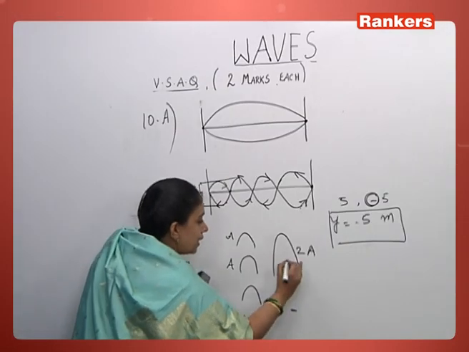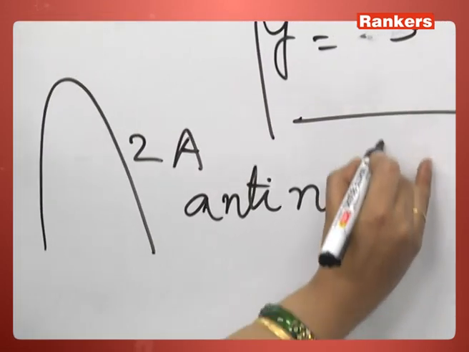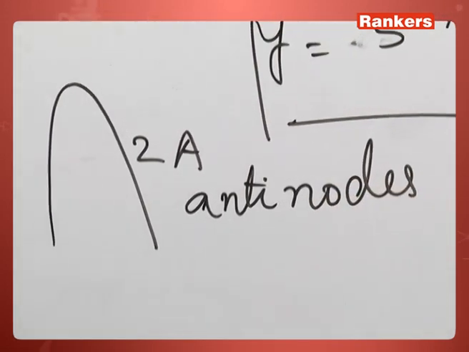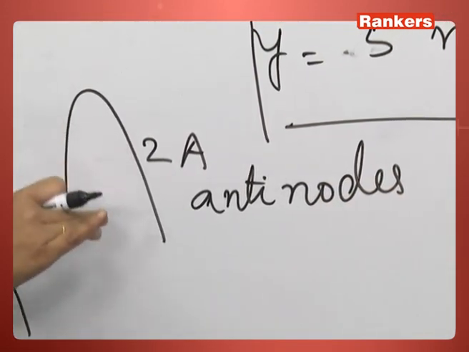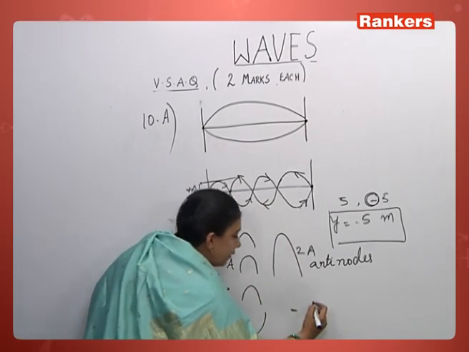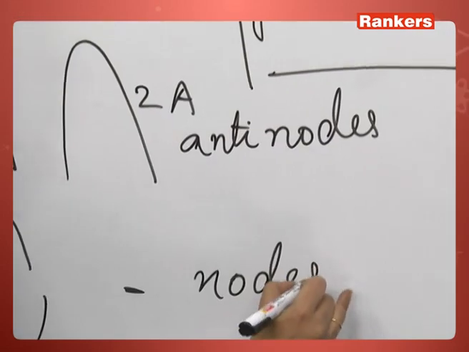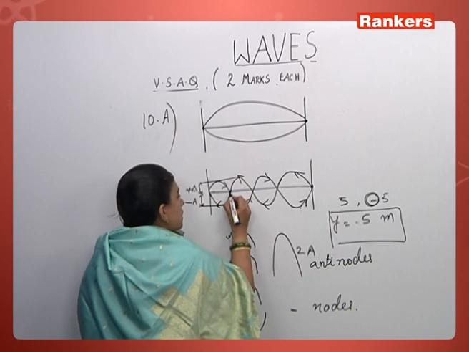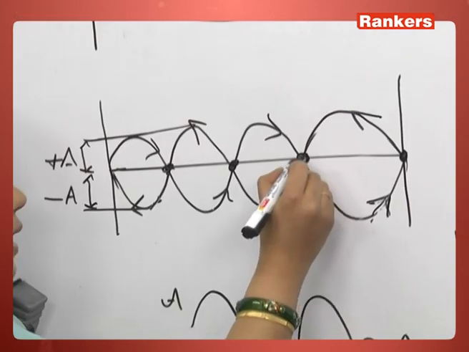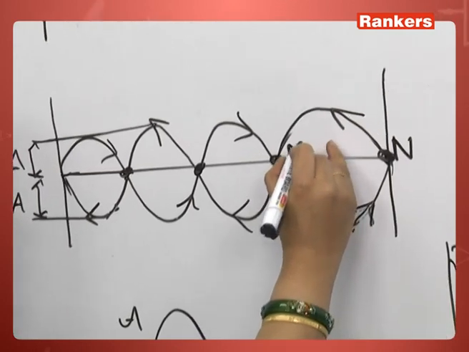So at such points we say antinodes are formed. Actually there is a mathematical thing, but because this is a 2 marks question, this is only for your knowledge. But you need to write only the definition and just draw the diagram. And these are called nodes. So these points with 0 amplitude are called as nodes, N.